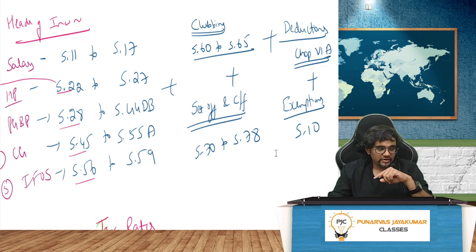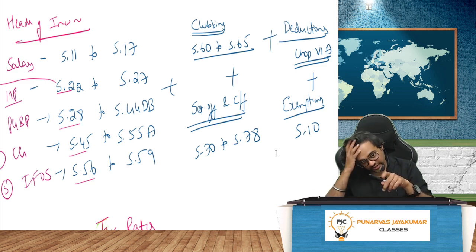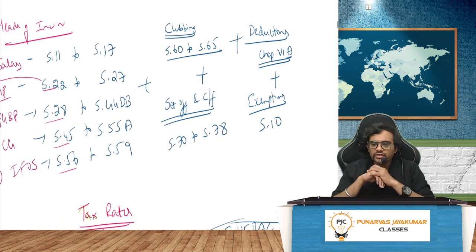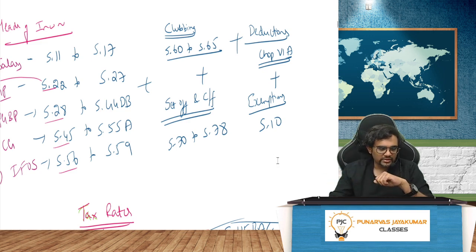Then clubbing, little bit of clubbing also we need to study, 60 to 65 clubbing of income. Then deductions under chapter 6A. Deductions predominantly they were giving in inter, in final, that's not so important, but of course we need to see everything. Set off and carry forward, that is section 70 to 78. Exemptions are given in section 10. Apart from that, we have everything else. We have some special taxation called tonnage taxation. Then we have, of course, the taxation of other entities. All that will be there for us, no problem.